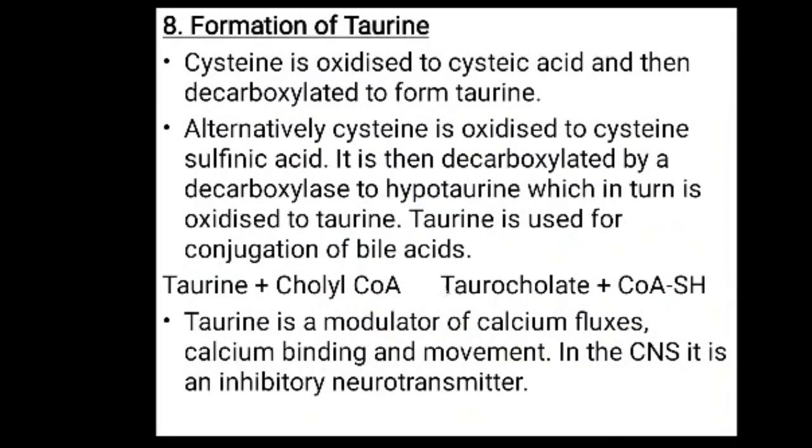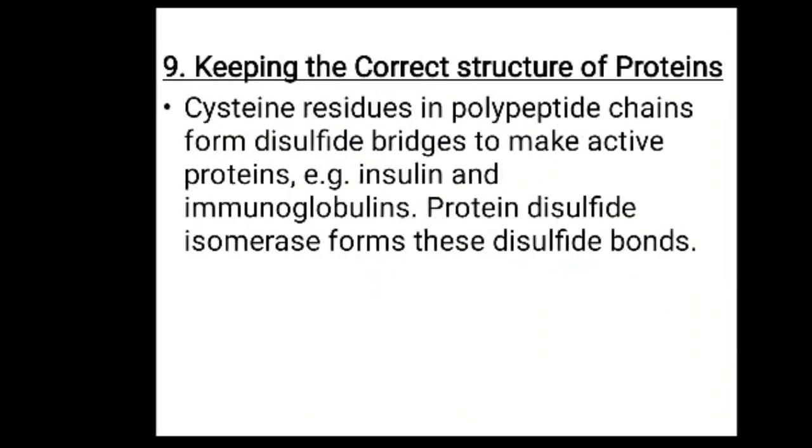Here the taurine combines with cholyl CoA and forms taurocholate, and it is used for the conjugation of the bile acids. Then another important function of taurine is that it is a modulator of calcium fluxes, calcium binding and its movement, and in the CNS it is an inhibitory neurotransmitter. Then keeping the correct structure of the proteins, like cysteine residues in polypeptide chains form the disulfide